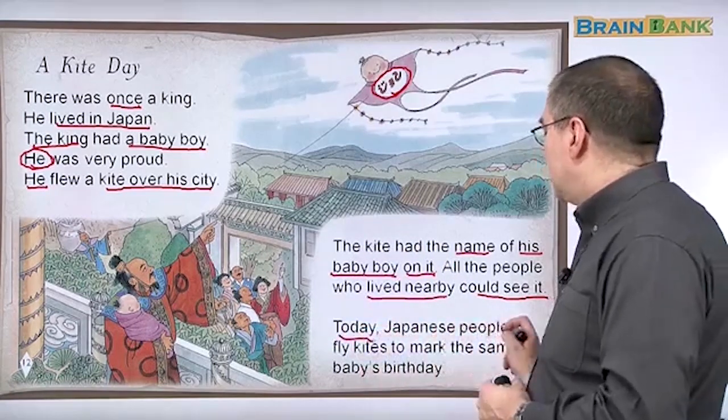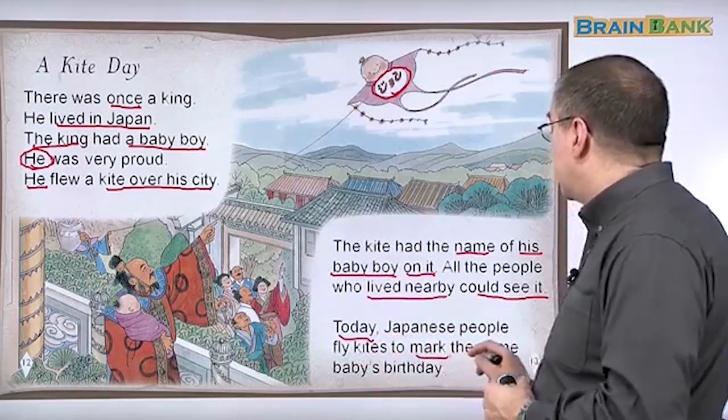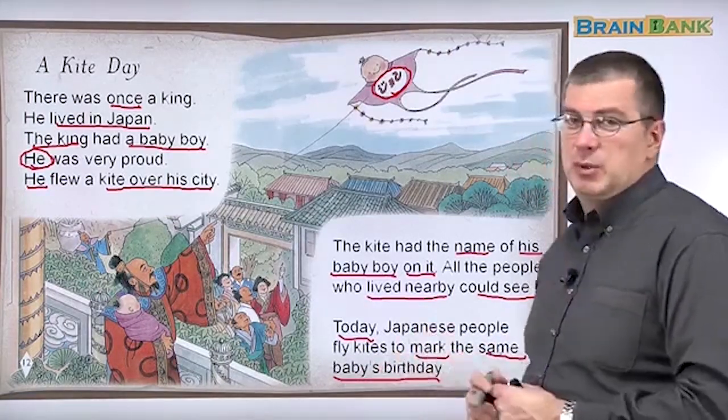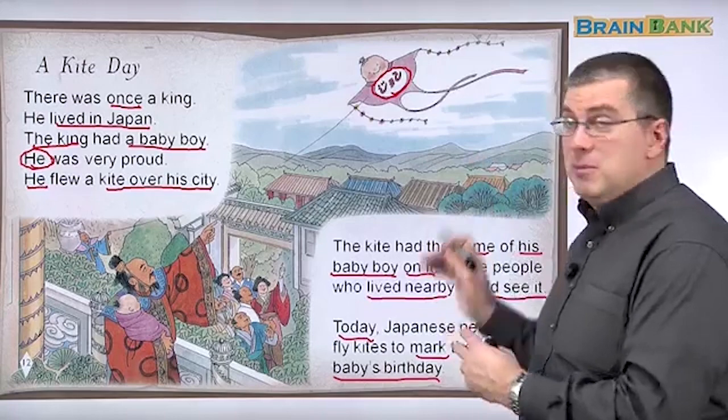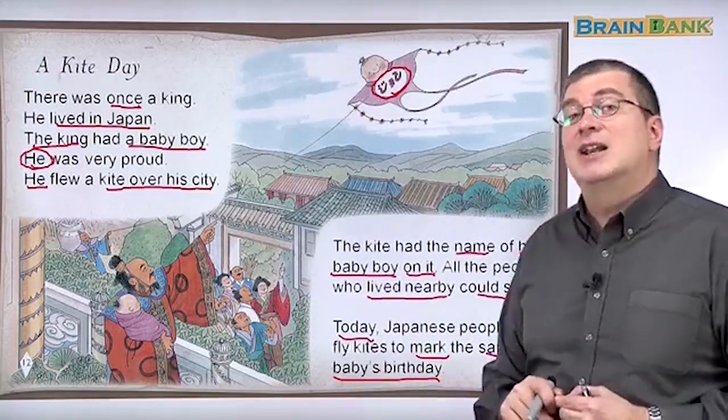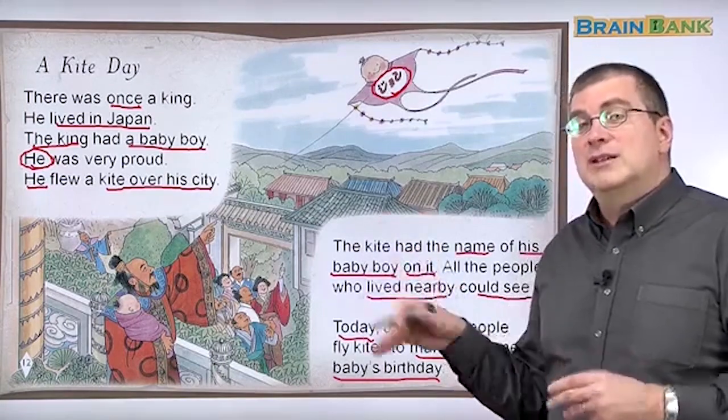Today, Japanese people fly kites to mark the same baby's birthday. The same baby's birthday. So it's like this baby became very famous because his father flew a kite on his birthday. And the boy is so famous.